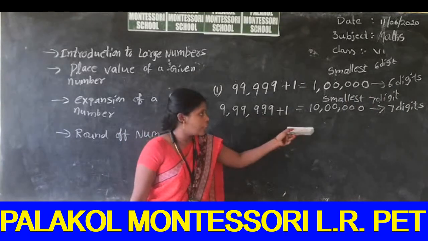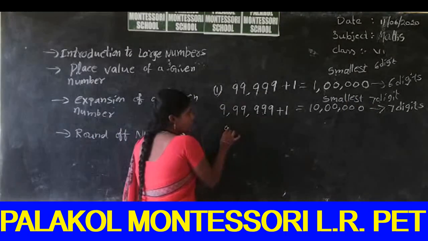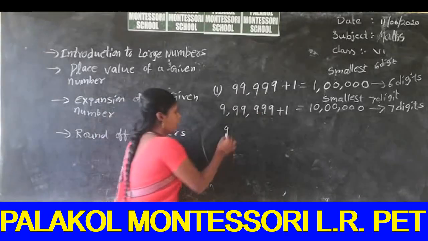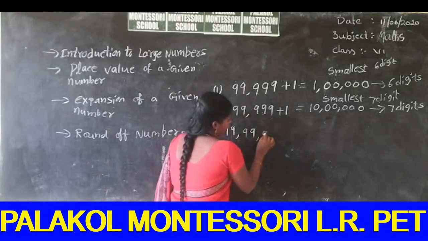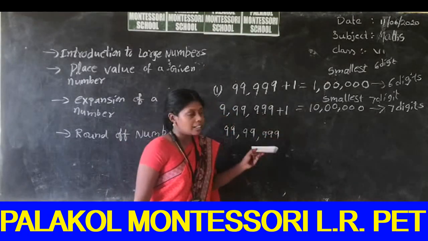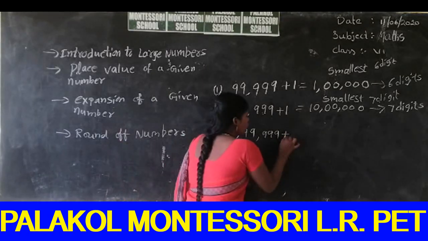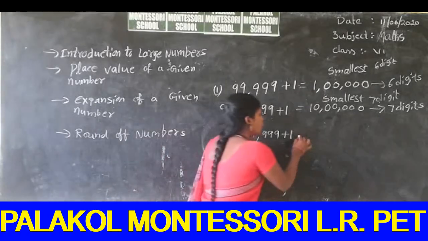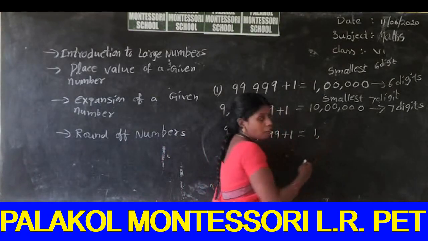Next, how can we get an 8-digit number? In the same way, we take the greatest 7-digit number, that means 99 lakhs 99,999. This is the greatest 7-digit number. We can add 1 to this number. What number do we get? An 8-digit number, that means 1 crore.